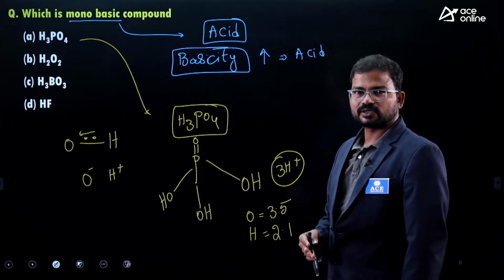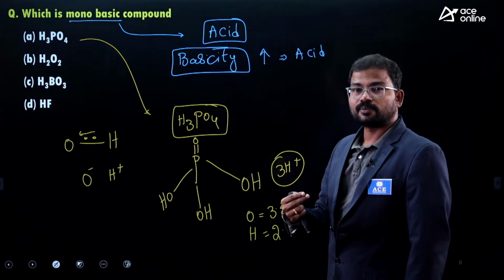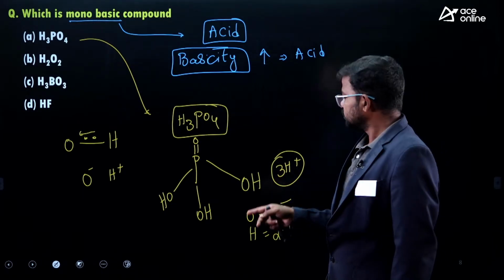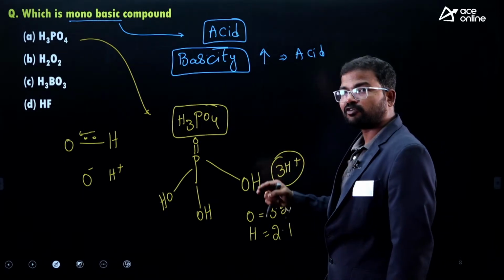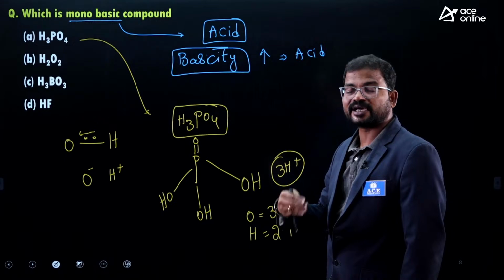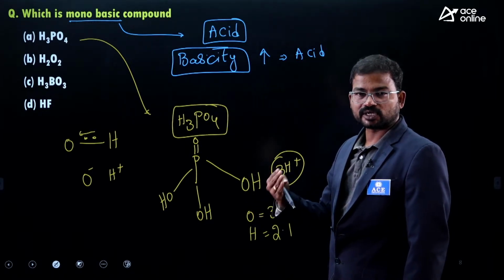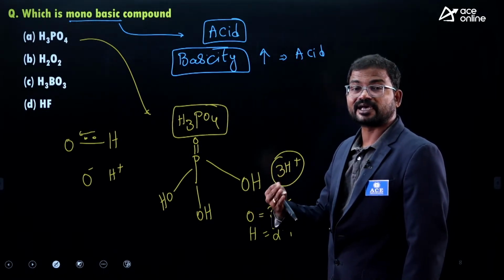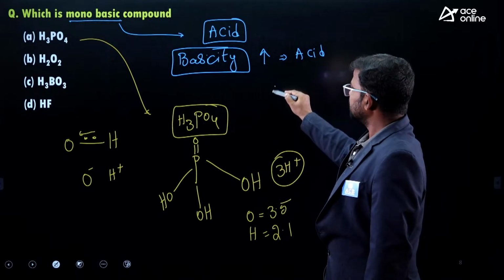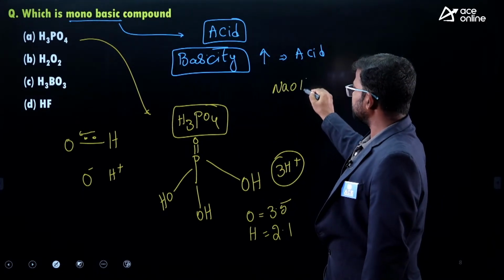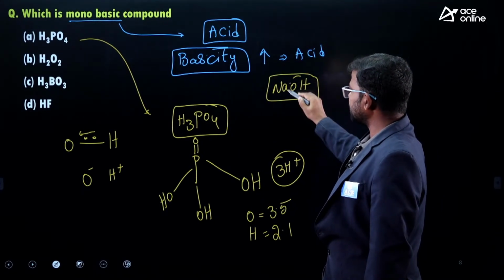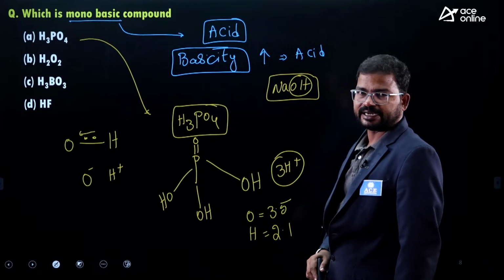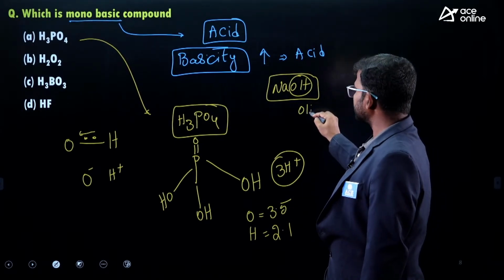How can we conclude that? Based on the H plus ions. Basicity means the number of H plus ions replaced by OH minus ions, or replaced by a base. Base means, suppose you consider NaOH, this is a base, because it has a hydroxide ion, nothing but OH minus ion.